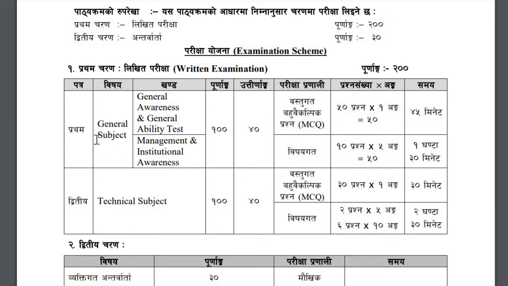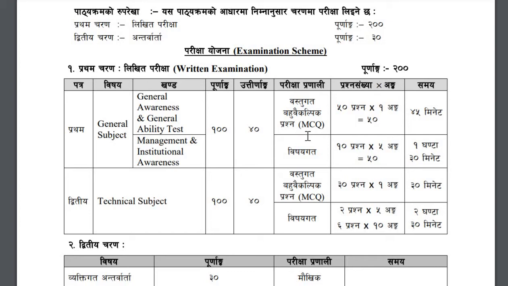This first portion can be divided into two parts, that is MCQ questions and subjective questions. For MCQs there are 50 questions each carrying 1 mark, and for subjective there are 10 questions each carrying 5 marks, so 50 marks. So in total you have 100 marks. For the objective questions you will be given 45 minutes, and for the subjective portion you will be given 1 hour and 30 minutes.